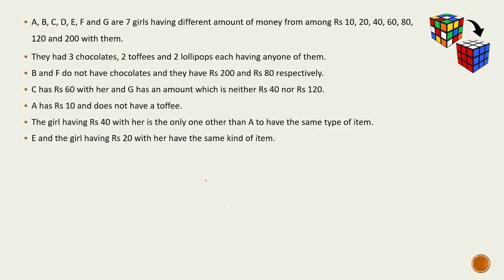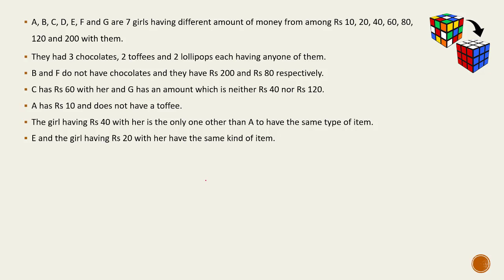So here we have A, B, C, D, E, F, G, 7 girls having different amounts of money ranging from 10, 20, 40, 60, 80, 120 and 200. They have 3 chocolates, 2 toffees and 2 lollipops. So there's one type of confectionery with each of the girls.